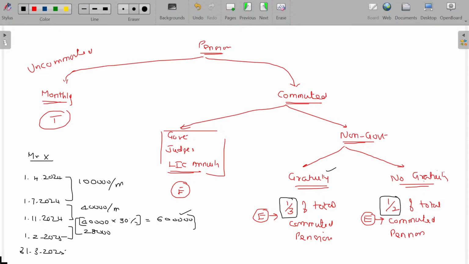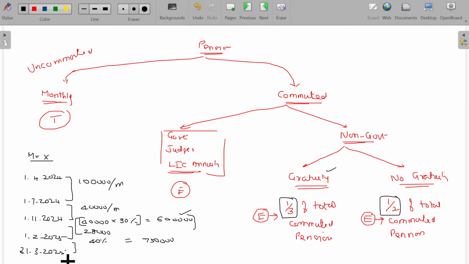Around 30% of your regular pension commuted, and you got a commuted pension of rupees 6 lakhs. So 30% commuted, balance 70% will be a regular uncommuted pension. So 40,000, 70% of that being 28,000. On 1/2/2025, again another 40% you commute and receive approximately another 7,50,000 rupees.